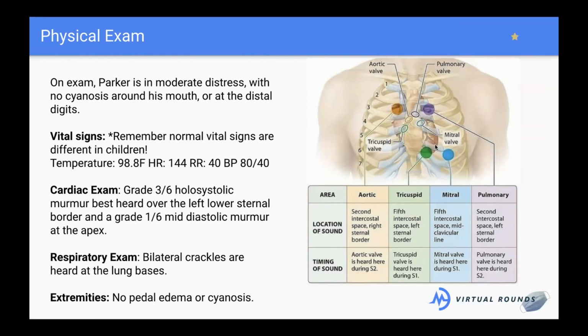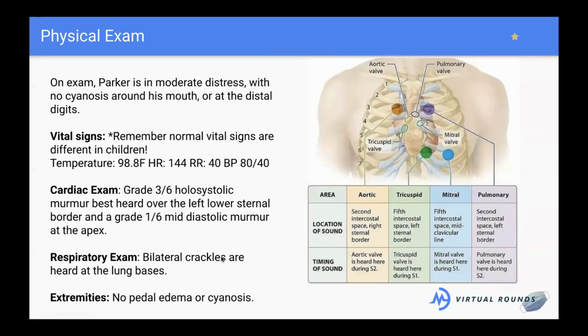So we're looking around some of these valves. Don't look at these dots to be where the valves actually are in the heart. Obviously, there's no valve just floating in the chest. This is just where the murmurs are loudest. So the tricuspid valve is not here. The tricuspid valve is up here. But we're hearing a murmur right around this area of the heart, basically, during squeezing and relaxing.